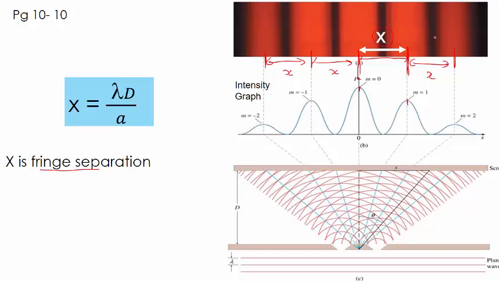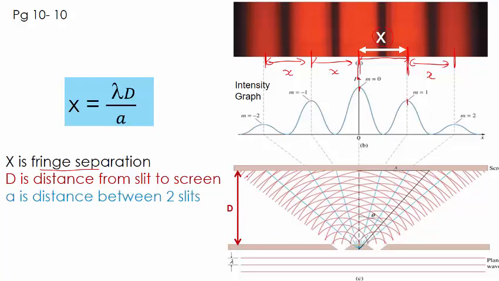So the formula is given by this: x equals lambda D over a. Lambda is of course the wavelength of this light, and D is the distance from the slit to the screen. So this is D, and a is the distance between the two slits. You get the distance between the two slits, that is your a.